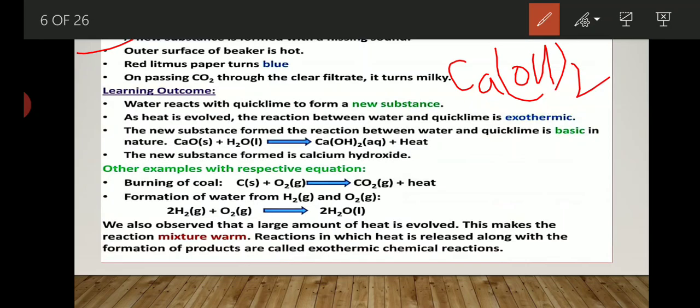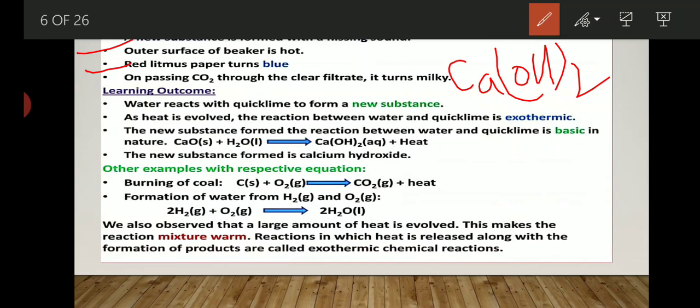So when you pass the air in, carbon dioxide gets mixed with slaked lime and forms a hissing sound. After that, when you touch the outer surface of the beaker, it becomes hot and the red litmus paper immediately turns blue, which proves that the medium of reaction is basic in nature.